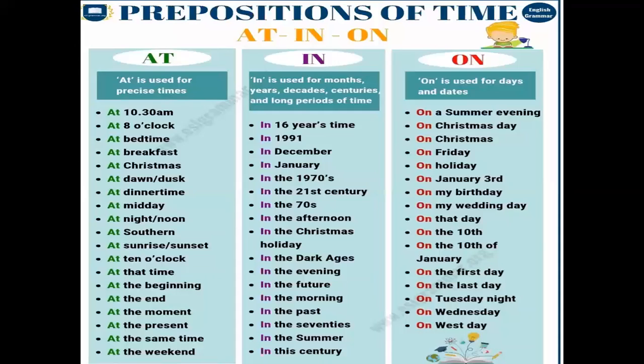Okay. Now the use of on. On we use for days, dates and festivals. Like he comes here on Monday. So Monday is your day. Makar Sankranti falls on 14th January. So it is your date. And when we talk about festival, we can use, we shall visit your town on Deepavali.